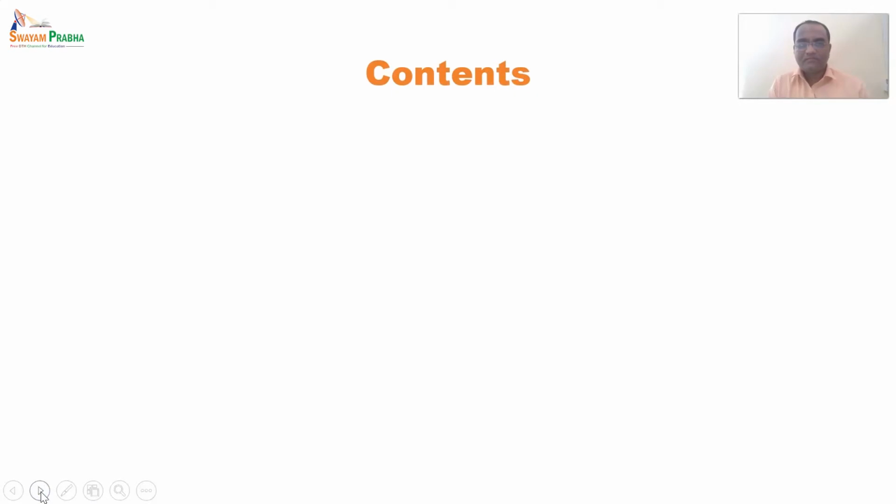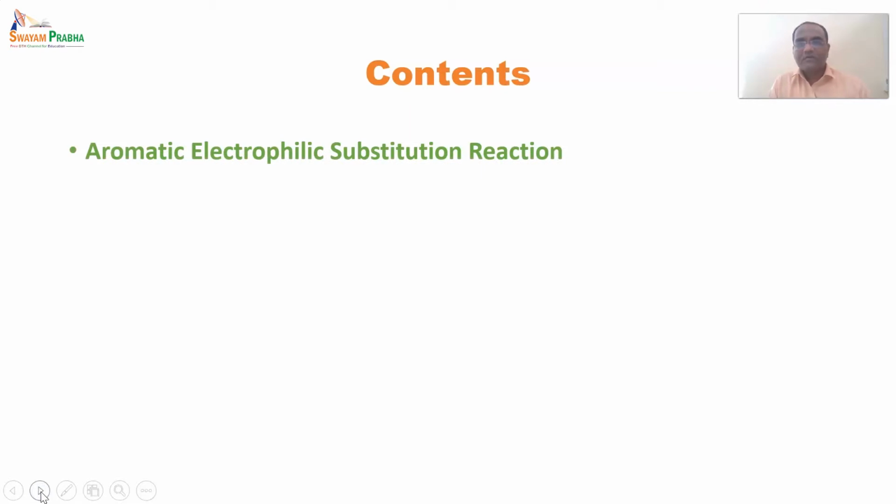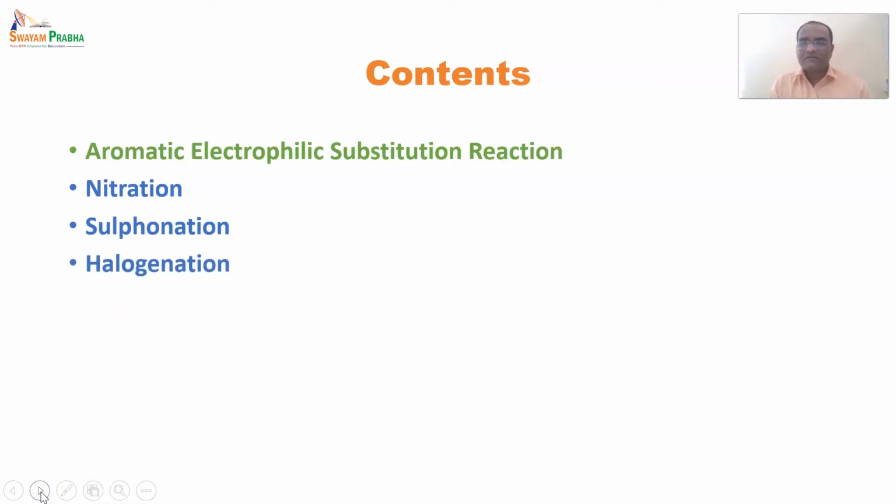So let's see the contents of this lecture. Aromatic electrophilic substitution reaction. The first reaction from it is nitration. After that sulfonation. After that halogenation.